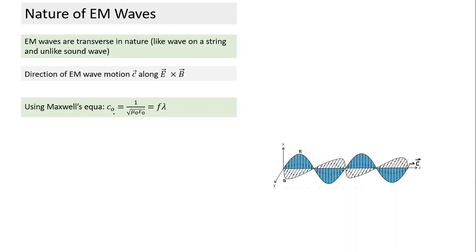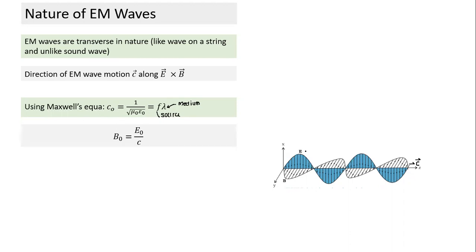What is the speed at which the wave travels in vacuum? It is equal to 1 by root of mu naught epsilon naught. And speed is also written as frequency into lambda. Frequency is based on the source. For a given frequency, lambda is automatically adjusted by the medium, because the medium affects the speed and accordingly lambda gets adjusted. So lambda will change depending on frequency and the medium. This one you need to remember.